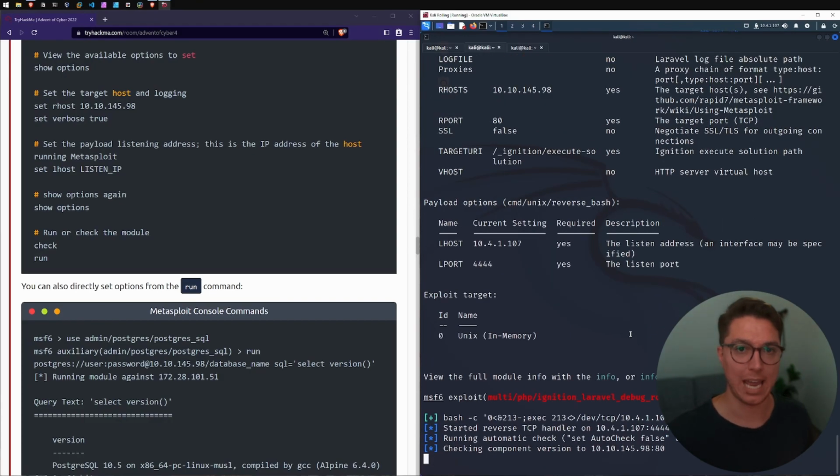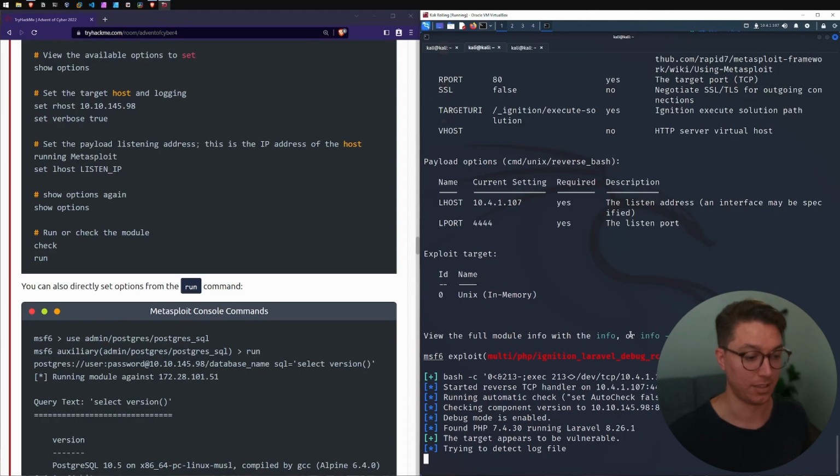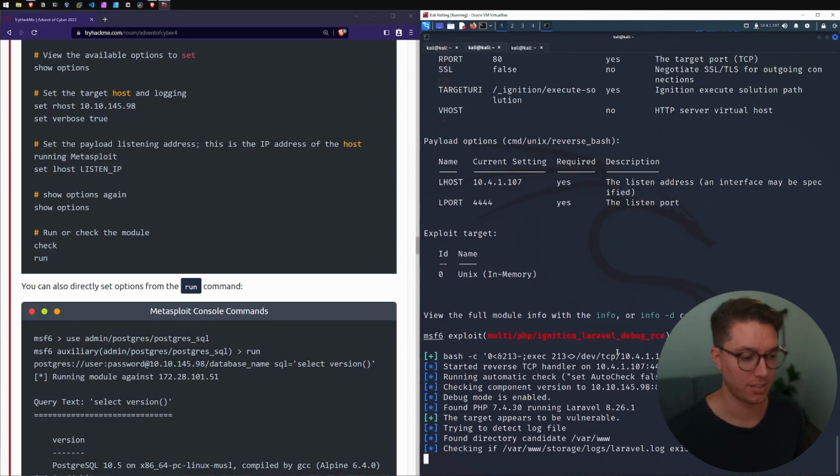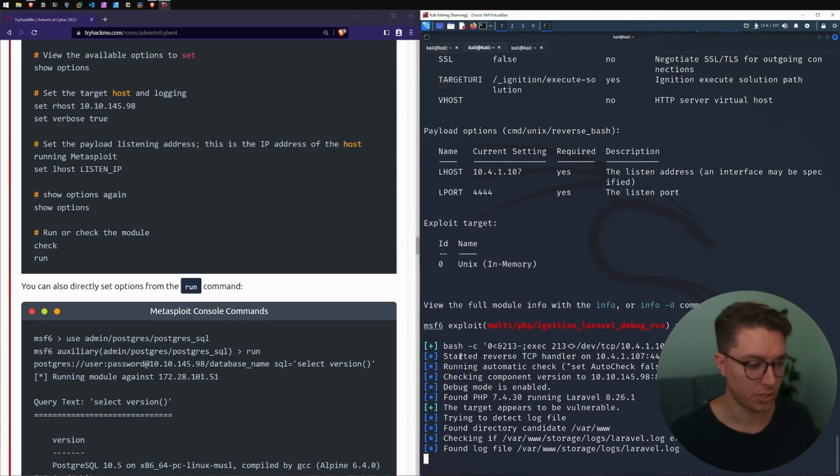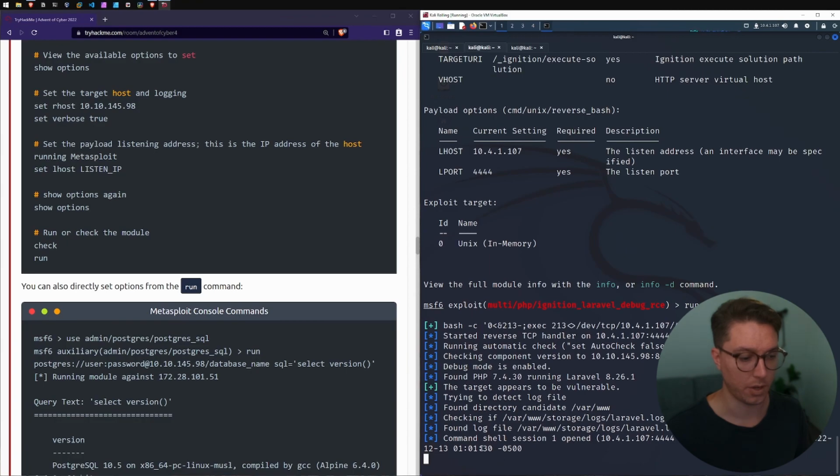I haven't even nmapped the machine. I'm just going off our directions. Since we set verbose mode to true, I can already get some information about what Metasploit is doing. So, command shell session 1 opened. It looks like we've already got a foothold into this system.